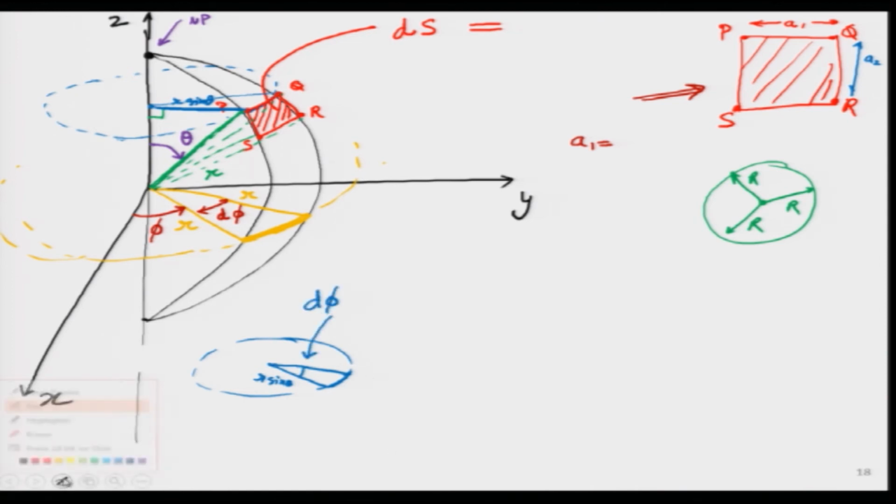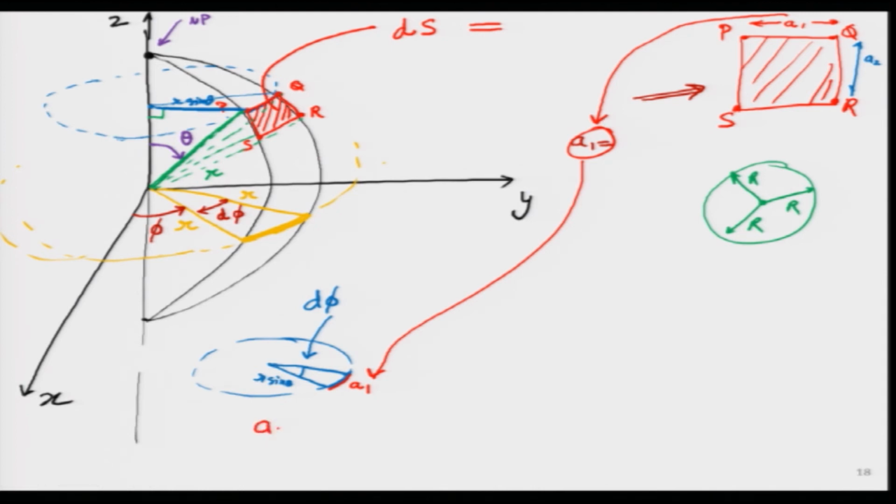So, what is this length over here? I will show it in red. This is the value of A1 that I am looking for, and this is the same value A1 over here. Now, since I have drawn it in this way, I can immediately write the value of A1. How much? Radius is r sin theta into angle. Angle is d phi. This is equation number 1.